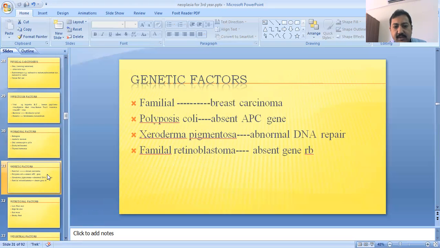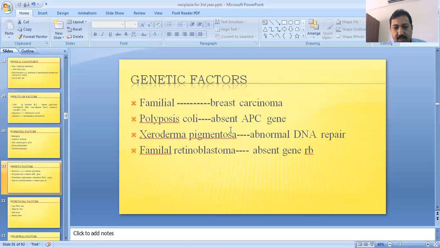The fifth one is the genetic factors. There are some tumor suppressor genes. Some are familial genes which are involved in the process of carcinogenesis, like familial breast carcinoma. When there is a mutation in a gene like BRCA1 or BRCA2, the chances of breast carcinoma are higher in those families. The other one is the polyposis coli gene. When this APC gene, which is a tumor suppressor gene, is absent, these people are mostly prone to